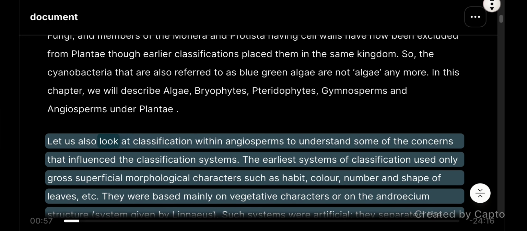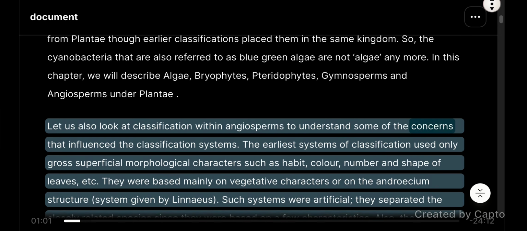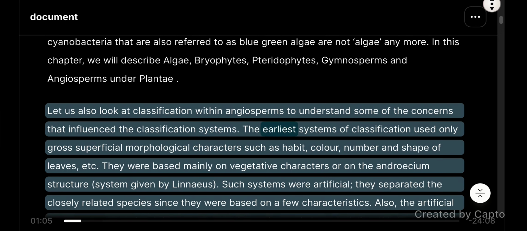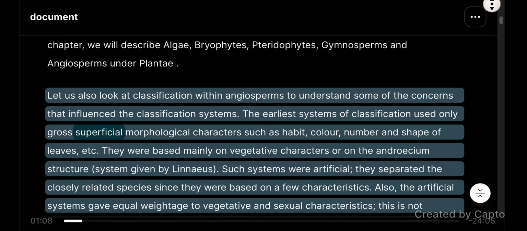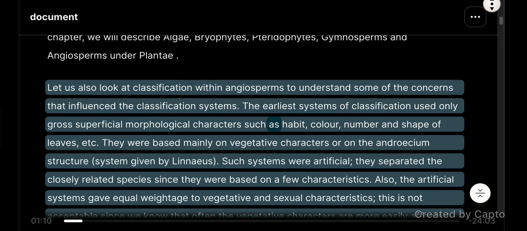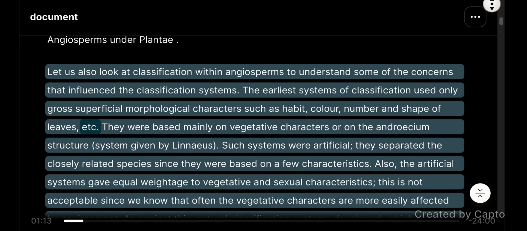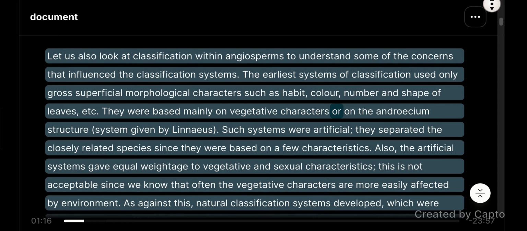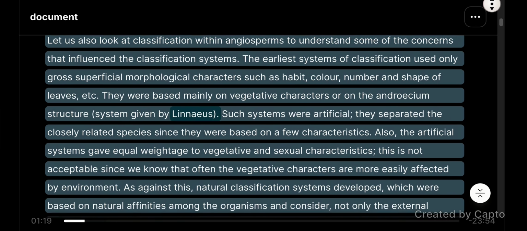Let us also look at classification within angiosperms to understand some of the concerns that influence the classification systems. The earlier systems of classification used only gross, superficial, morphological characters such as habit, color, number, and shape of leaves, etc. They were based mainly on vegetative characters or on the androecium structure, system given by Linnaeus.